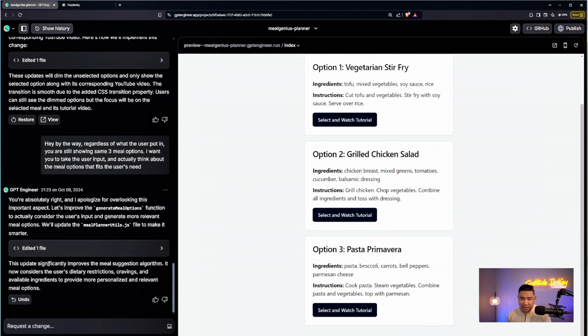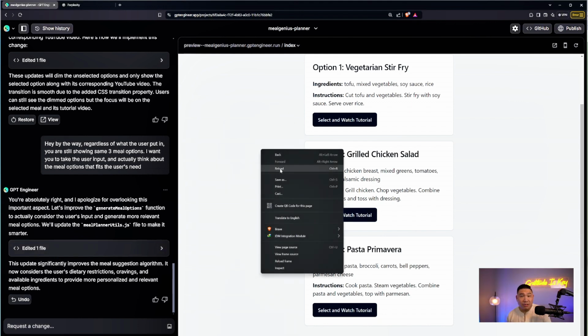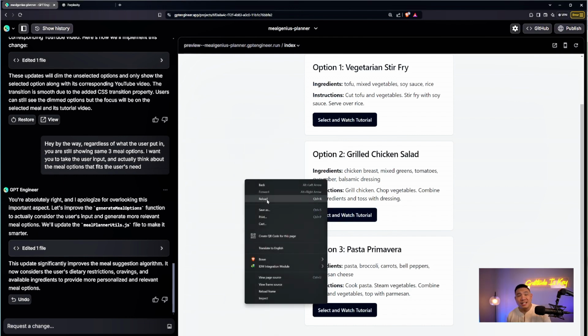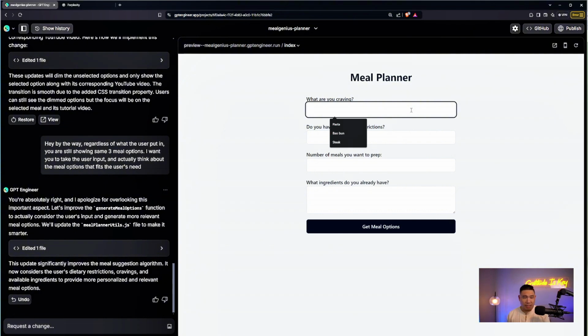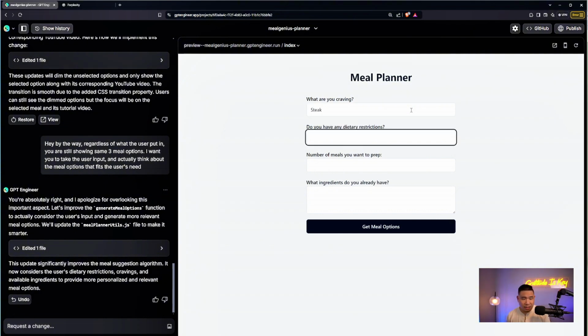So looks like it updated the meal suggestion algorithm, right? So now let's try it again. I'll put in the same thing, steak, none, 4, 3, and then I say I have sirloin. Okay, let me see.